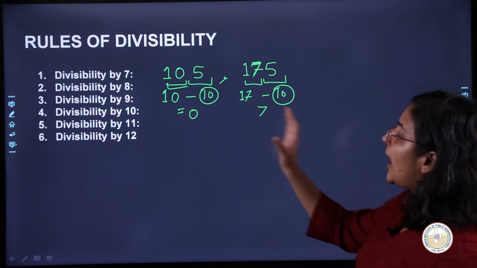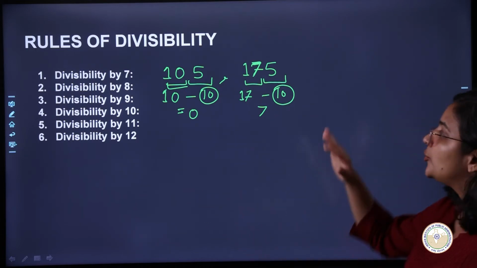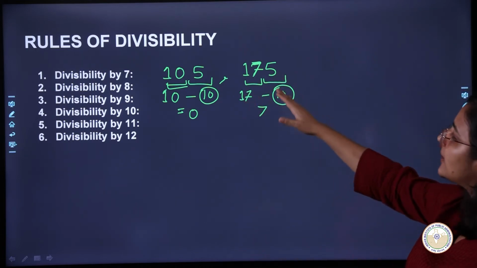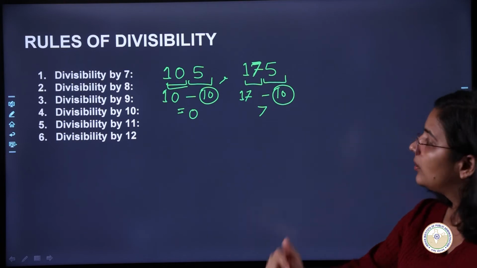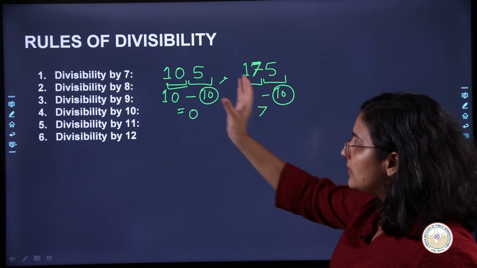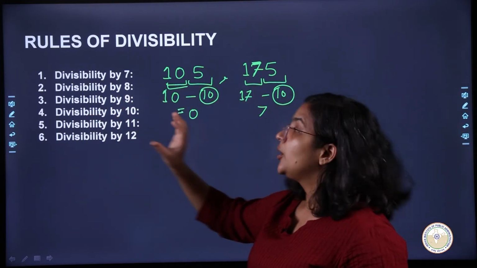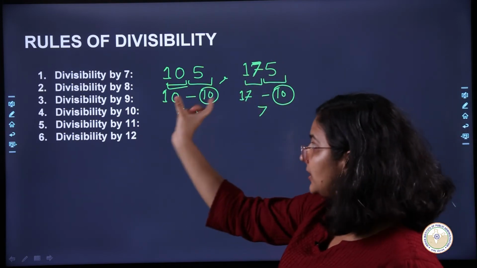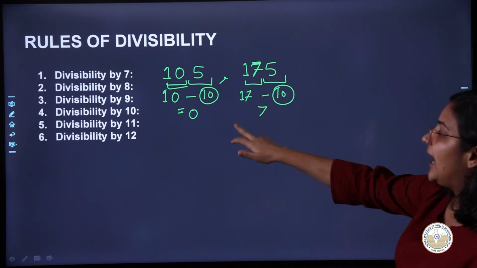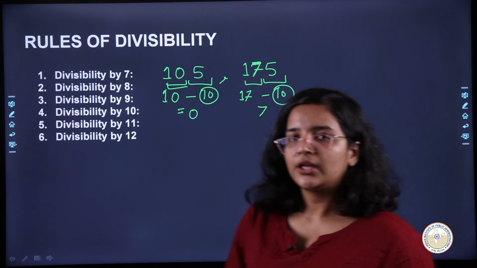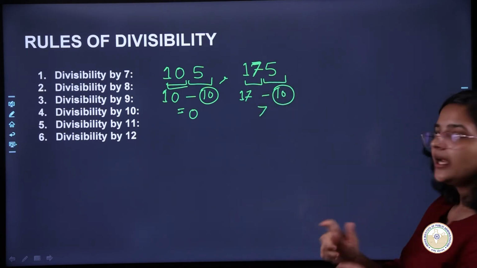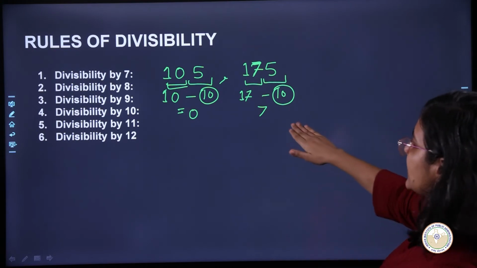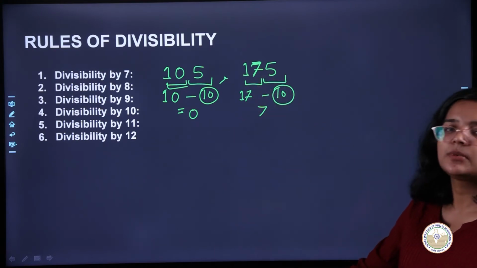Okay, so what is the general rule? You pick the units place. आप units place को पकड़ो, उसको डबल करो. आपने डबल किया and then from the rest of the number you just subtract the twice of unit digit, and if that comes out to be either 0, या तो 0 आए या तो फिर it is a multiple of 7. In that case your number is divisible by 7.